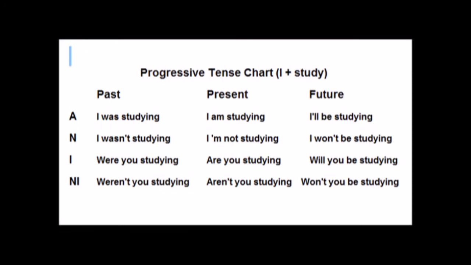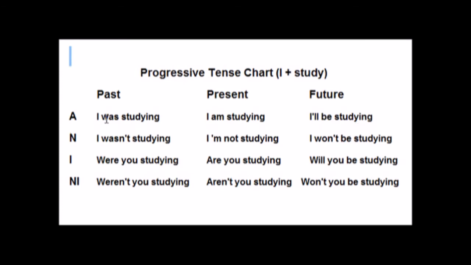The past tense answers are, I was studying, I wasn't studying, were you studying, weren't you studying? The present tense answers are, I am studying, I'm not studying, are you studying, aren't you studying? The future tense answers are, I'll be studying, I won't be studying, will you be studying, won't you be studying? Now you can also say, I am not studying, or I will be studying.